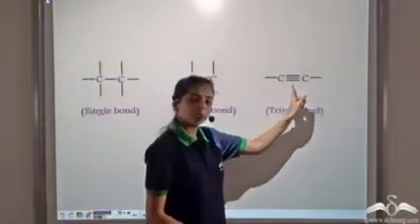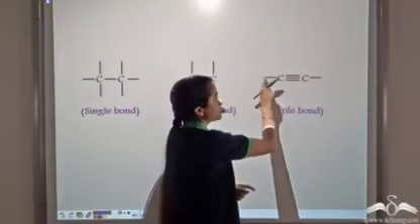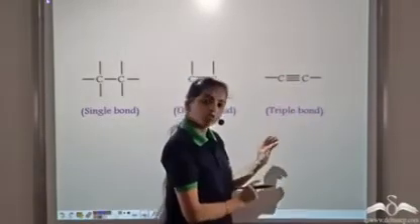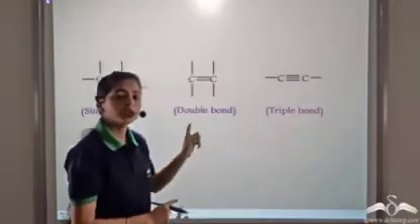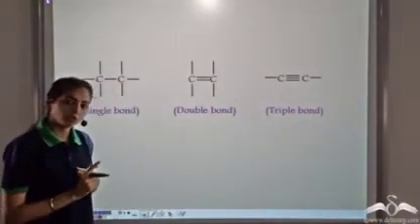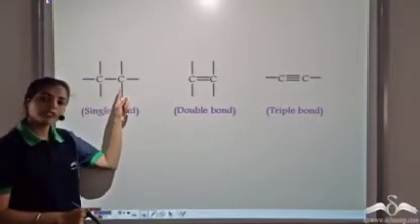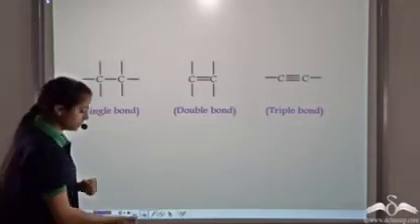Carbon can also link to itself by forming a triple bond. In this case, this carbon forms 1, 2, 3, 4 covalent bonds. Similarly, this carbon forms 4 covalent bonds. So in each case, to satisfy the octet rule, carbon forms 4 covalent bonds. It can link to itself either by a single bond, double bond, or a triple bond.